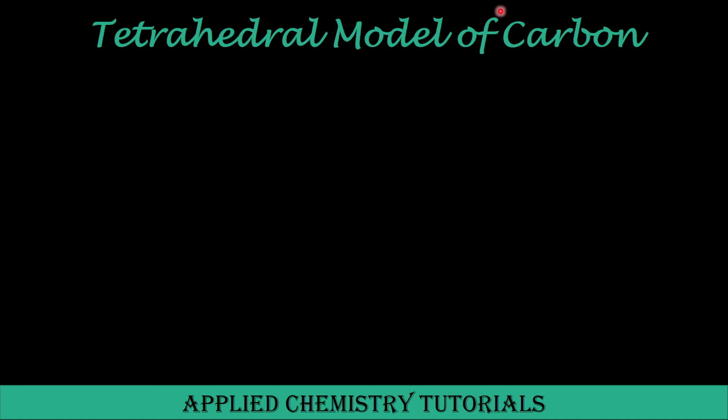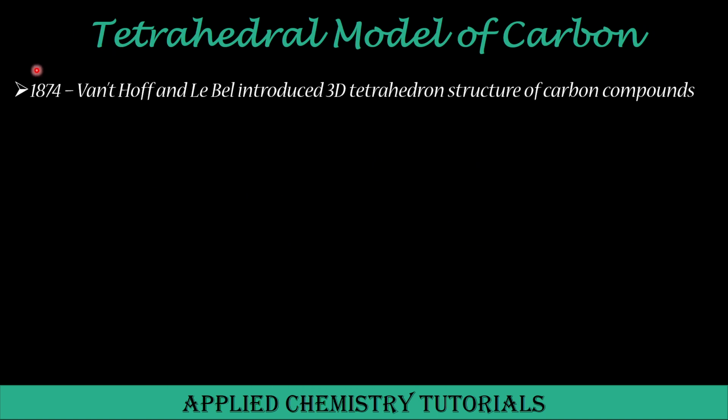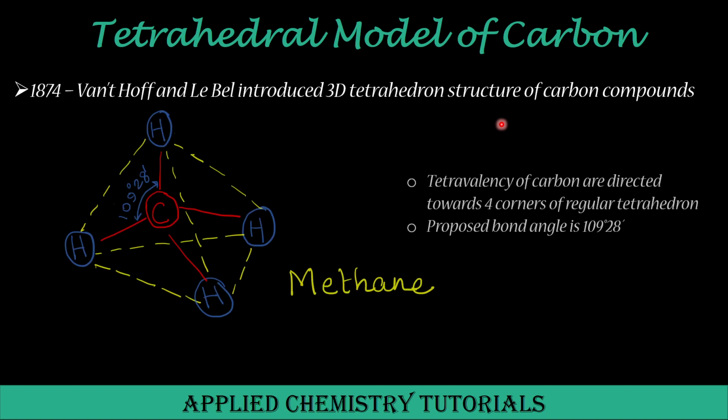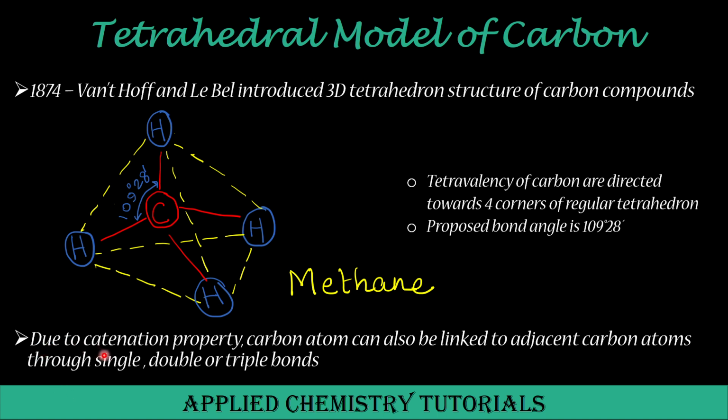So here comes the tetrahedral model of carbon. In 1874, Van 't Hoff and Le Bel introduced the three-dimensional tetrahedron structure of carbon compounds. As you can see here, the tetravalency of carbon is stretched towards the four corners of the tetrahedron and the bond angle is 109 degrees 28 minutes. And we have already seen that due to the catenation property of carbon, it can link with adjacent carbon atoms through single bond, double bond and triple bonds.